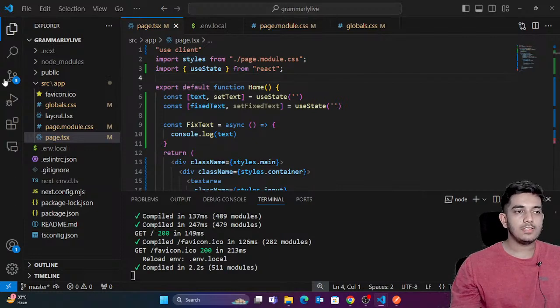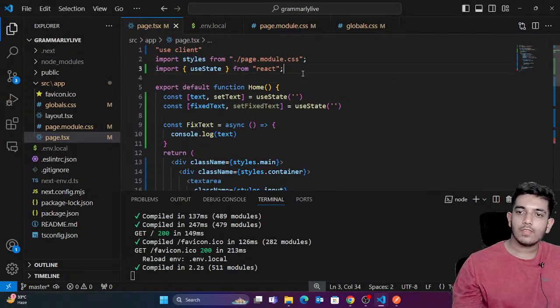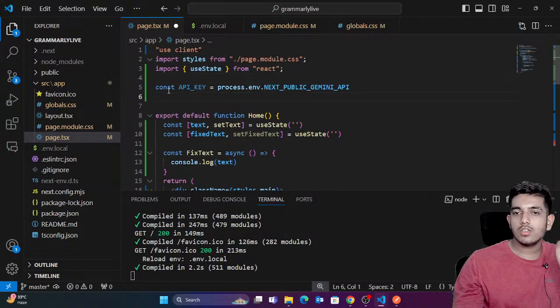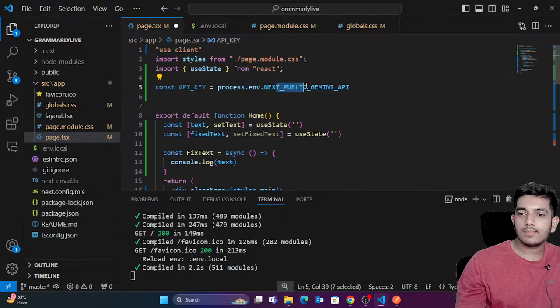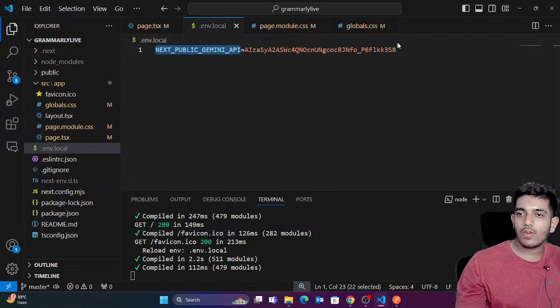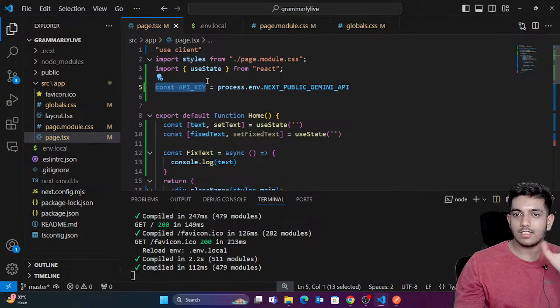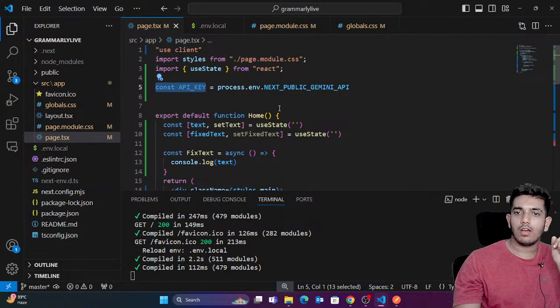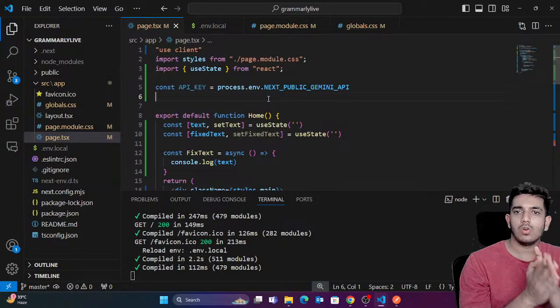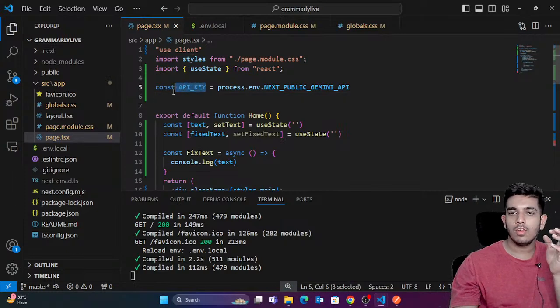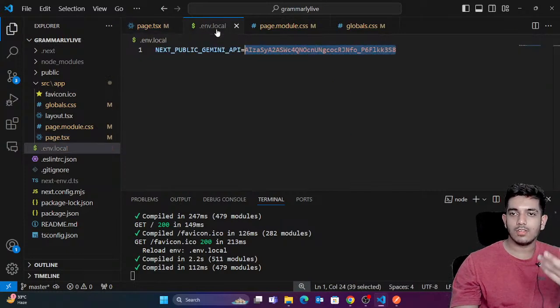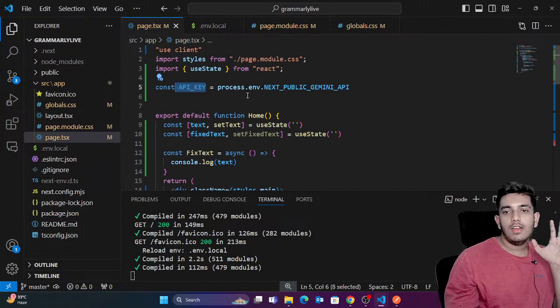Here we need to get the API key. I would simply say const API key equals process.env.NEXT_PUBLIC_GEMINI_API_KEY. That means this value would now be stored in this variable. That's what we want. You can just test this by printing console.log API key. You would get the value of the API key as this sequence. Now we have the API key in this page.